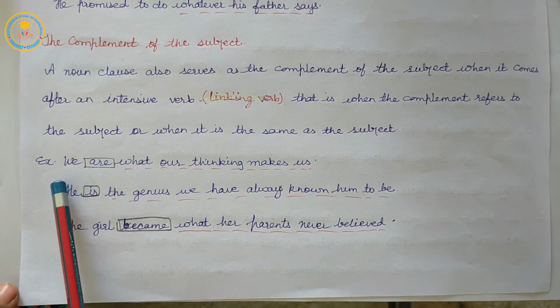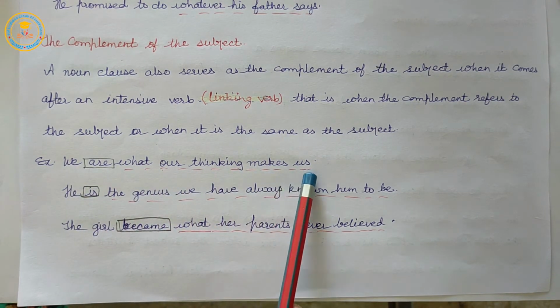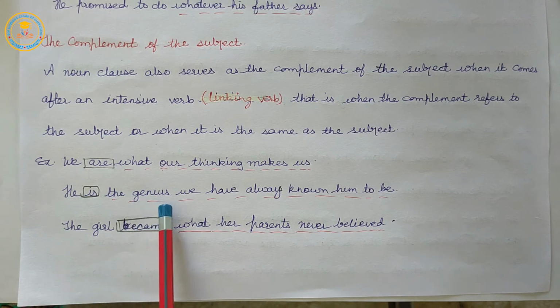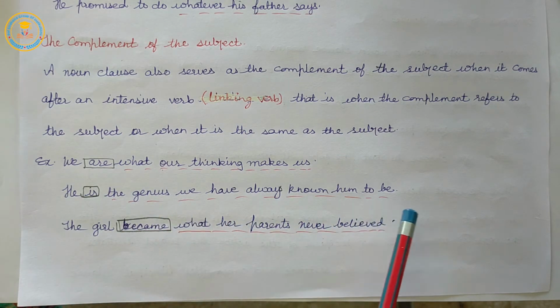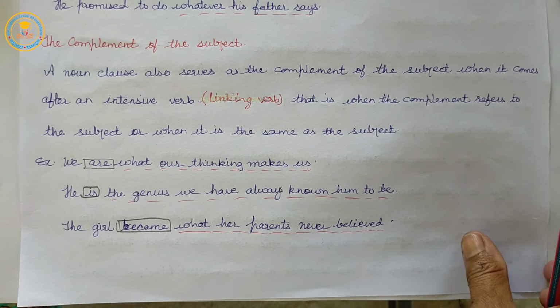Example: what we are thinking makes us. He is the genius we have always known him to be. The girl became what her parents never believed. These are the examples related to the function of the complement of subject.